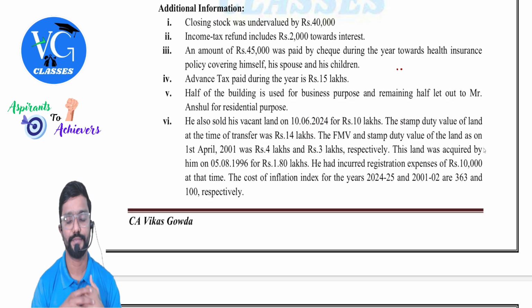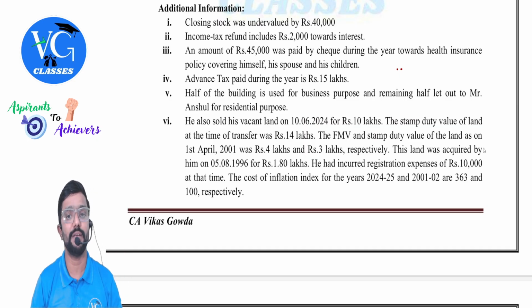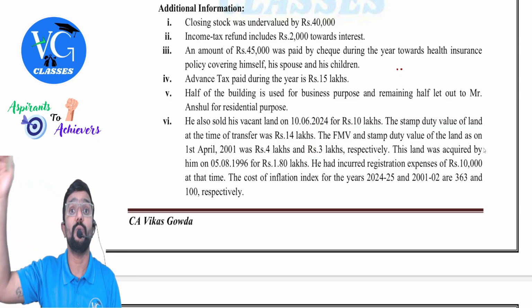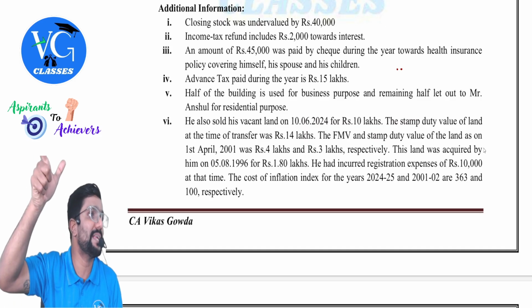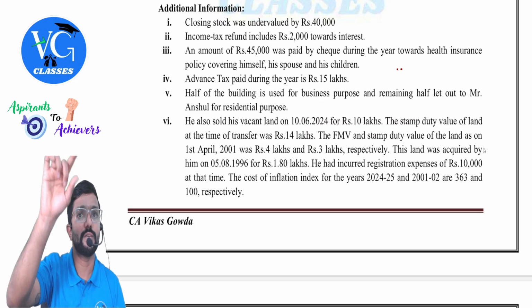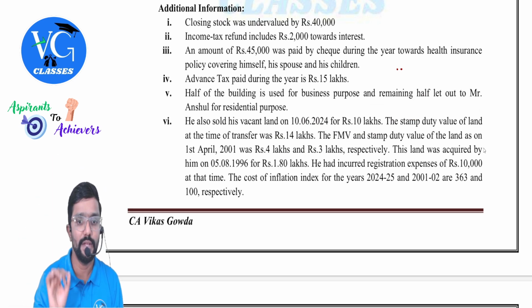Got it? Yes. The FMV and stamp duty value of the land as on 1st April 2001 was 4 lakh and 3 lakh respectively. This is for fast calculation. This land was acquired by him on 5th August 1996, before 1st April 2001, which is the base date for capital gains. Clear? Yes, sir. For how much? 1.8 lakh. He had incurred registration expenses of 10,000. Guys, what is the total cost? 180 plus 10, 190.